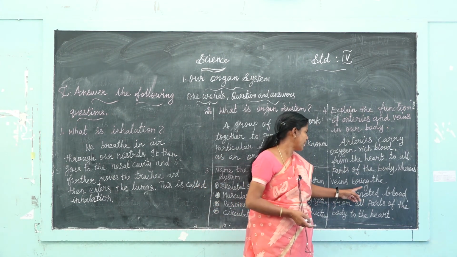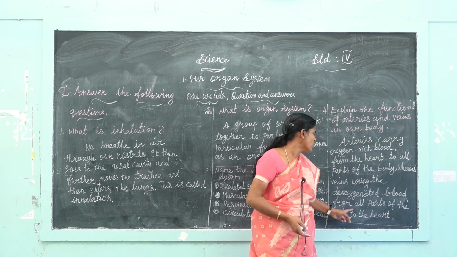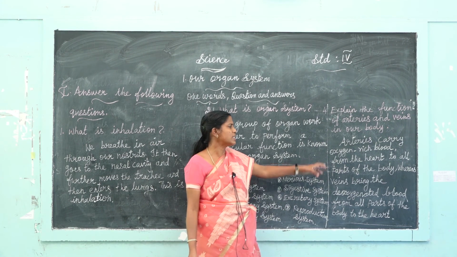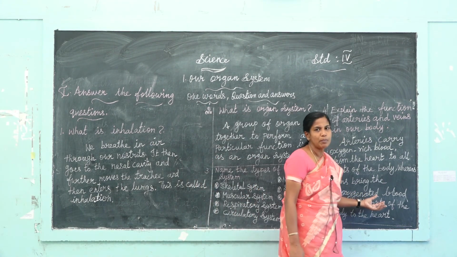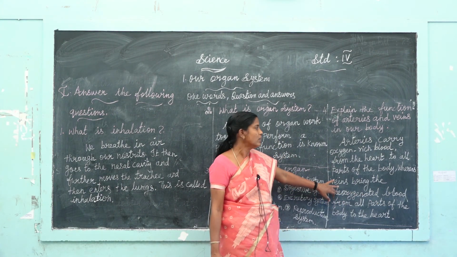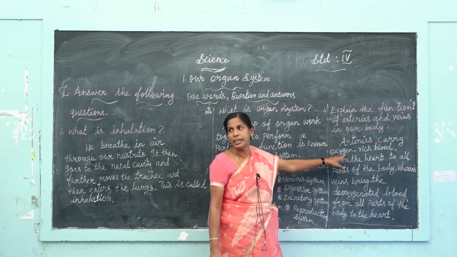Whereas veins bring the deoxygenated blood from all parts of the body to the heart. Oxygenated blood is pure blood and deoxygenated blood is impure blood. There is more carbon dioxide in the deoxygenated blood. Oxygenated blood is rich in oxygen.